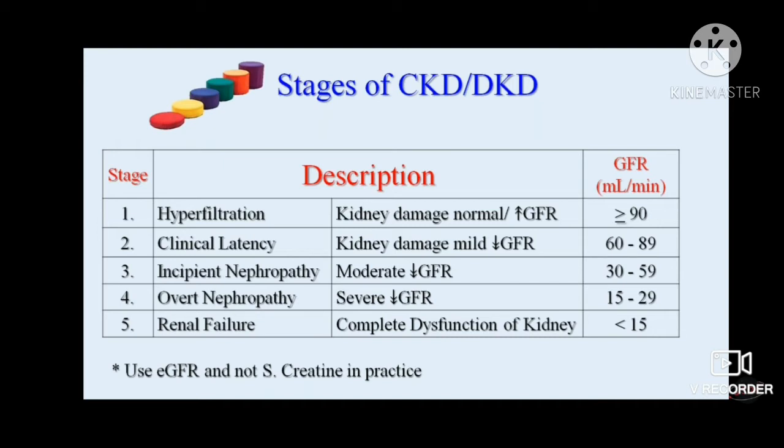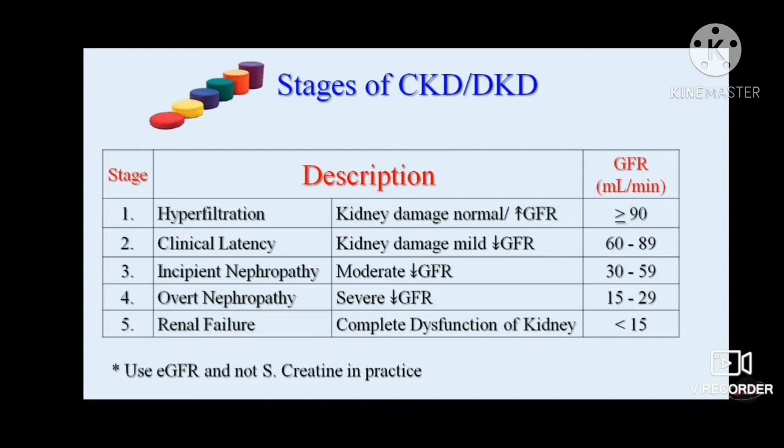Then for DKD to happen, it should be long-standing diabetes, that is diabetes more than 10 years, and for non-DKD, it can be less than 5 years. And a urine analysis can help us for the diagnosis. There can be active sediments like hematuria, or some casts may be present in non-DKD patients, whereas in DKD, bland sediments are present. There is no hematuria most of the time.